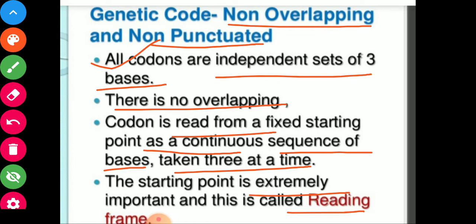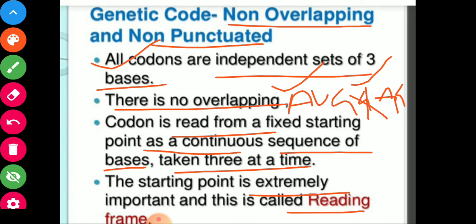If there is a codon like AUG, GAG, GAG, we will start from here and read in a continuous manner without punctuation. If we delete this codon, then we will read in a continuous fashion, and again this and this will be read.